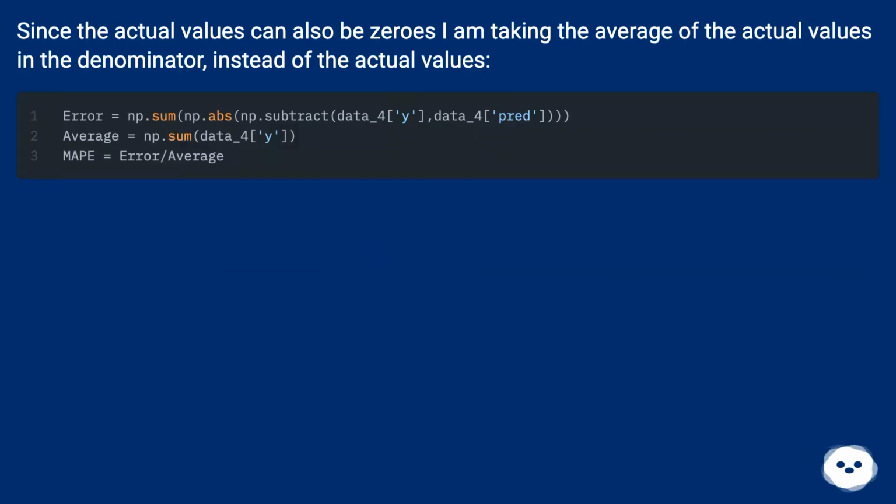Since the actual values can also be zeros, I am taking the average of the actual values in the denominator, instead of the actual values.